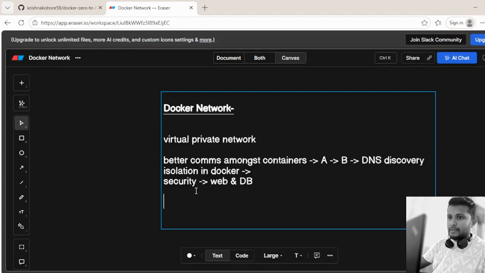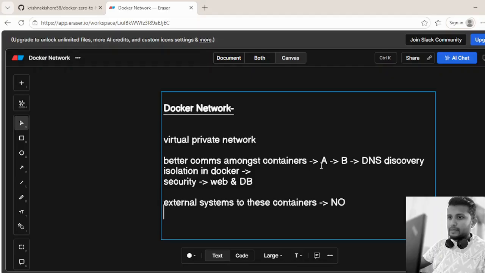The question arises: does it make a difference in communication between external systems and these containers? No. Why? Because this Docker network is only within the premises of Docker. So the external system still communicates the way it used to without the Docker network.